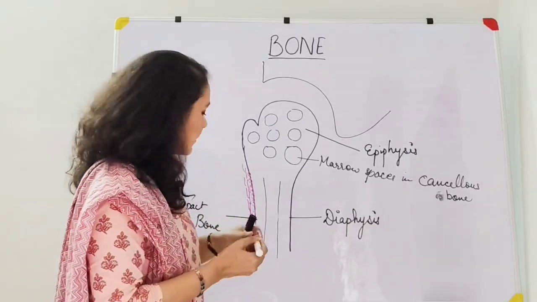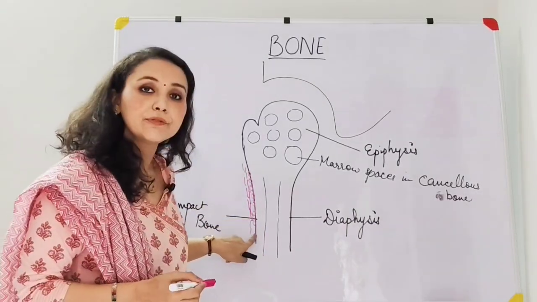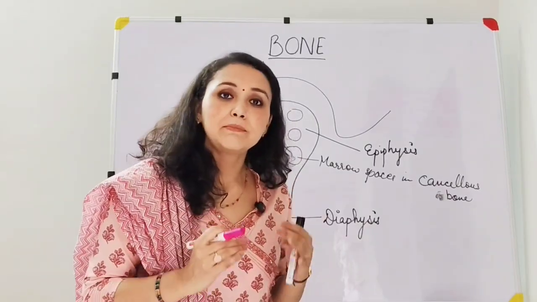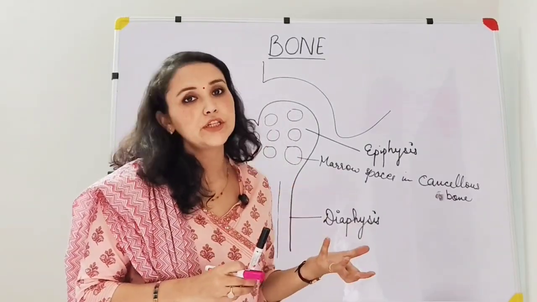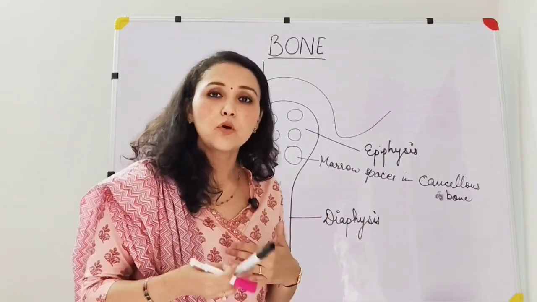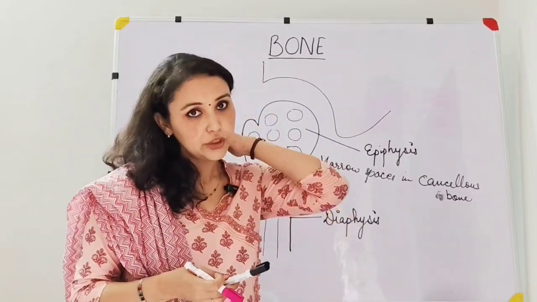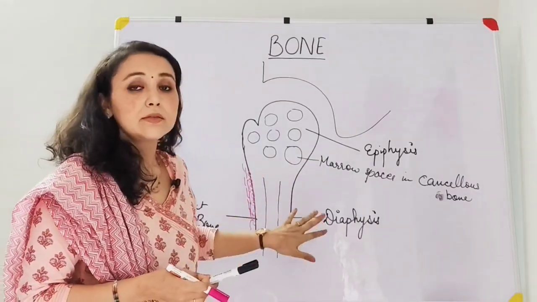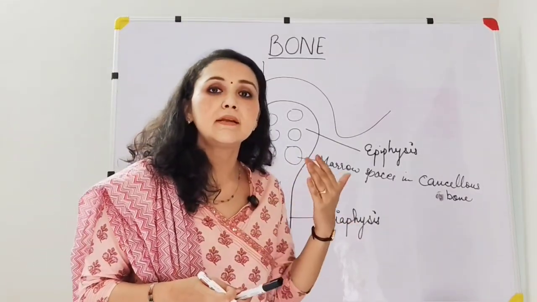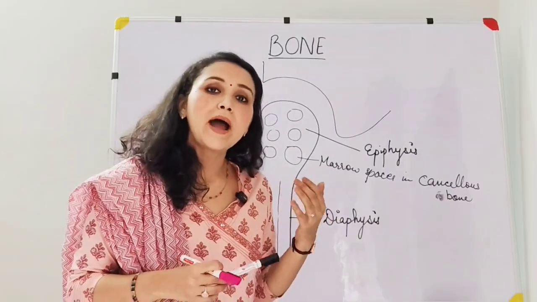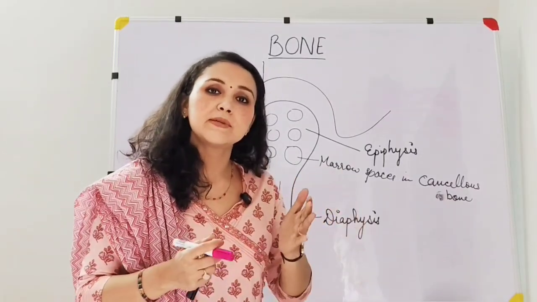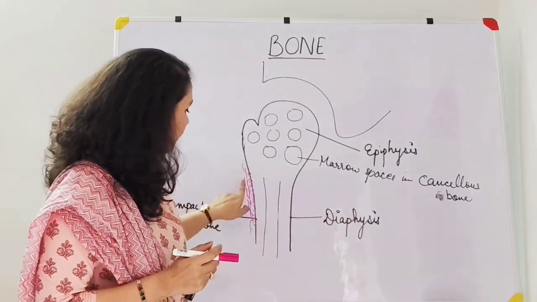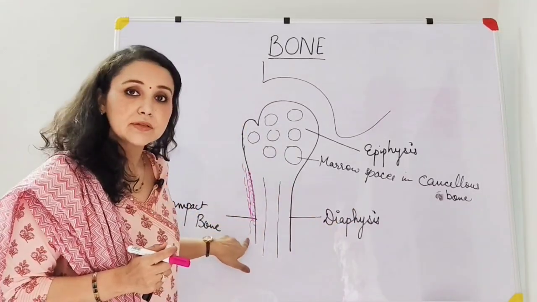Now, what is this inner cellular layer made up of? This inner cellular layer has osteogenic cells. That means they can form the bony tissue when required. They can change into osteoblasts and form the bony tissue, right? So the periosteum is the covering membrane. You can also call it the limiting membrane of the bone. Now, why do we call the periosteum the limiting membrane? This is because if the periosteum is damaged, right?